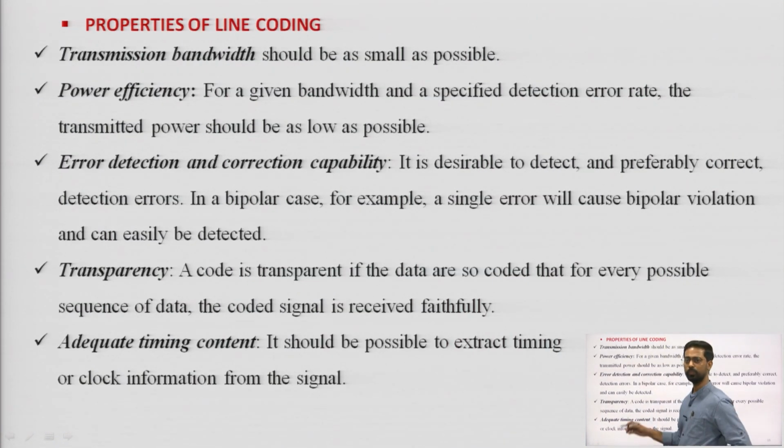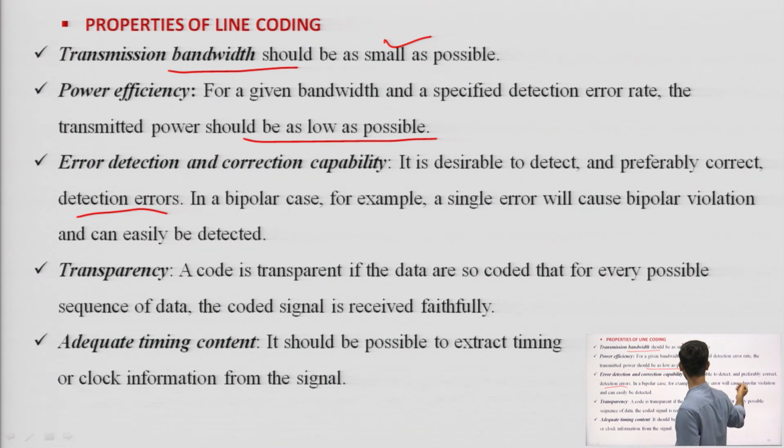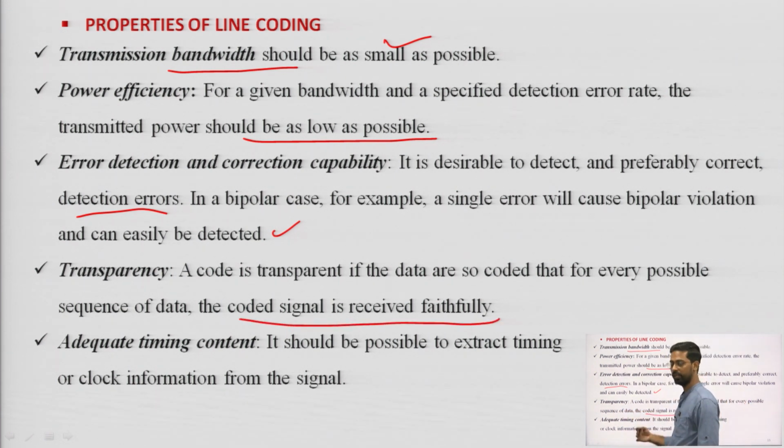Now, the properties of line coding. The transmission bandwidth utilized should be as small as possible. Power efficiency: for a given bandwidth and specified detection error rate, the transmitted power should be as low as possible. Error detection and correction capability: it is desirable to detect and preferably correct detection errors. In the bipolar case, for example, a single error will cause a bipolar violation and can easily be detected. Similarly, transparency: a code is transparent if the data are coded so that for every possible sequence of data, the coded signal is received faithfully.